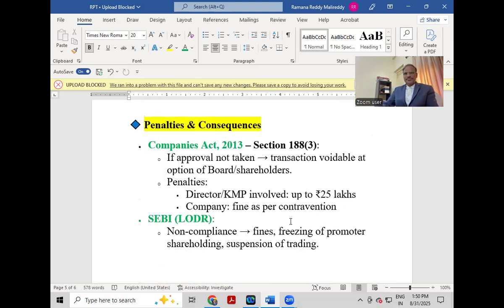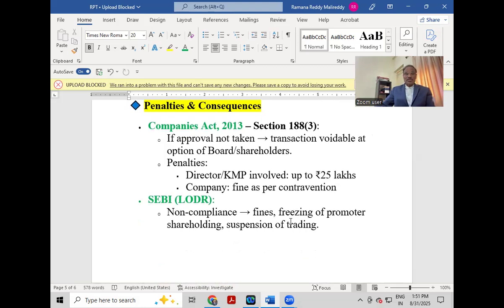Then we'll see the penalties and consequences for violations under the Companies Act 2013, and also the consequences under SEBI LODR. Under the Companies Act, Section 188, subsection 3, if approval is not taken, what will happen? The transaction is voidable at the option of the board or shareholders, as applicable. Penalties for directors and KMP involved go up to 25 lakh. For the company, the fine is as per the contravention. And under SEBI LODR, non-compliance leads to fines, freezing of promoter shareholding, and suspension of trading.